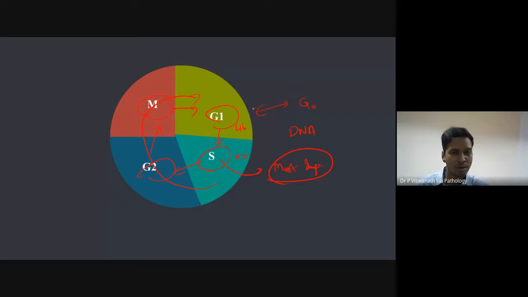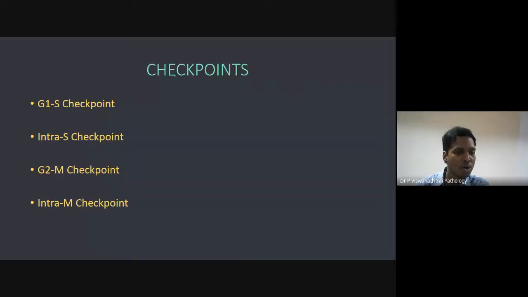So what is the check? This is important. Remember, there are some checkpoints between each stage. I'll talk about that. There is a checkpoint between G1 phase and S phase. There is a checkpoint within the S phase, called the intra-S checkpoint. There is a checkpoint between G2 and M phase, and there is also a checkpoint within the M phase.